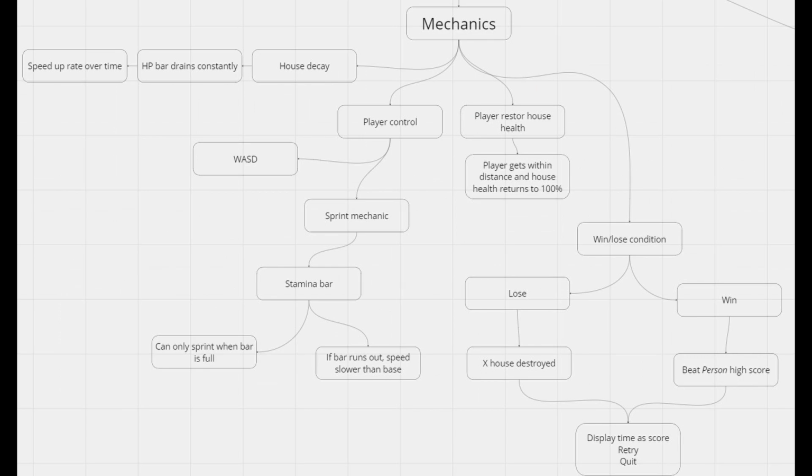Many of the mechanics were shelved at this point since both of us are more designers than programmers, and we didn't want the scope to increase beyond what we could achieve in the 3-week timeframe. As such, the base mechanics that were left were house decay, by which the houses lost health increasingly quickly over time, player control, including a sprint button to increase player speed, player house interaction, which would restore the house health and award points, and the win-lose condition: reach 2,000 points or have one house left.